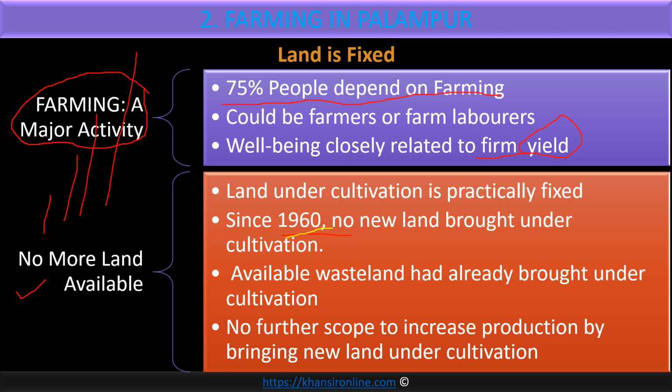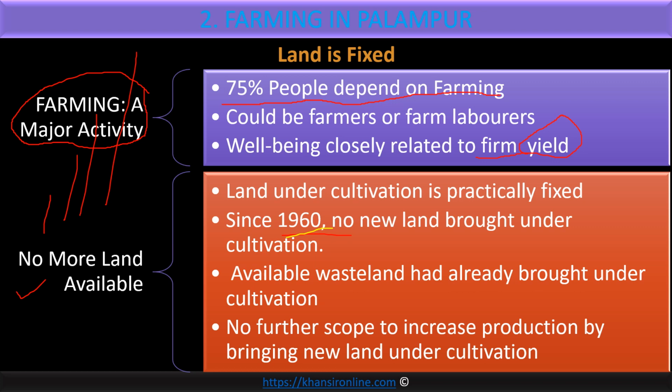And if you're bringing soil on your terrace, where would you get the soil? From other land. So other land is unfit for cultivation then. So we cannot manufacture soil, which is a natural resource. So already every available land was brought under cultivation. Now there is no scope to bring more land under cultivation, but the demand for the food grain was continuously increasing. Now what is this? A problem. How to solve it?